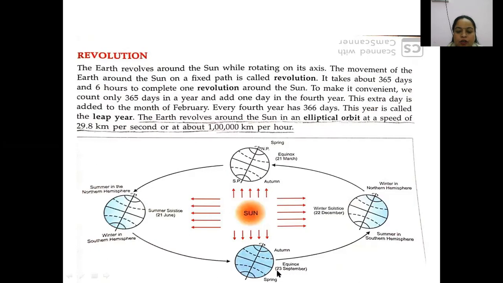And this is 23rd of September. We have June meaning summers, then winters, then autumn, and then spring season. So this is the position of the earth on 21st of March. First we'll study about 21st of March and then about 23rd of September.